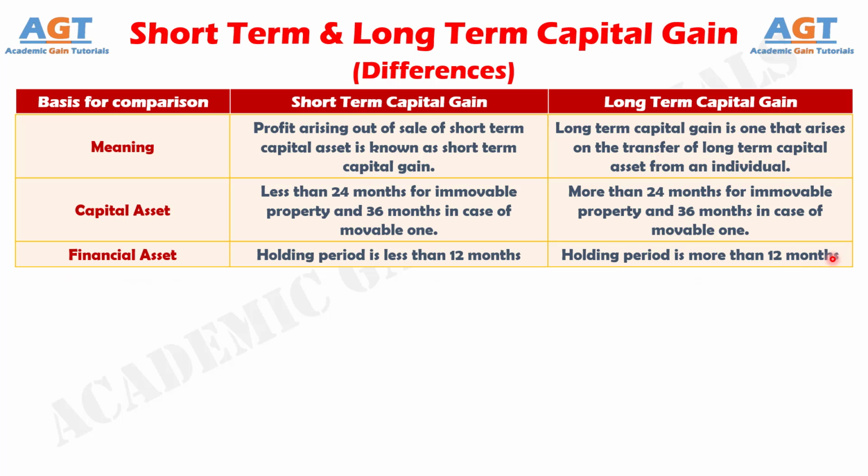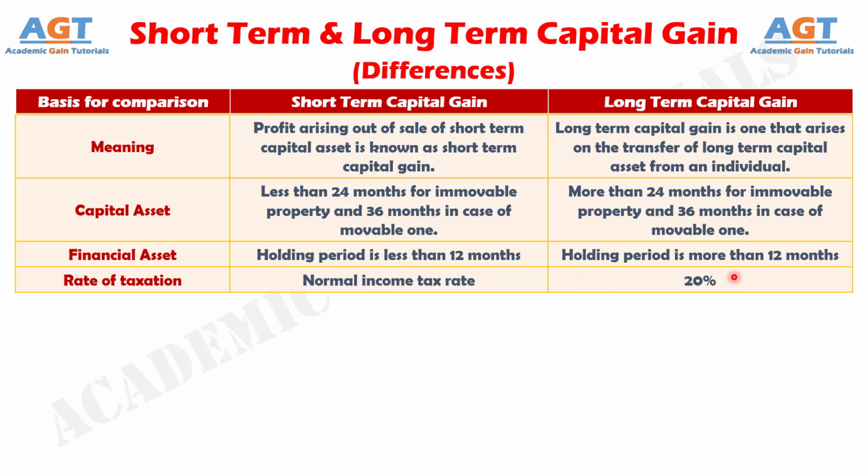And, difference number 4. Short-term capital gain is taxable as per normal income tax slab rates. In contrast, the long-term capital gain is chargeable to tax at 20%.